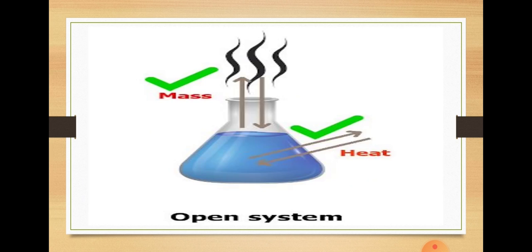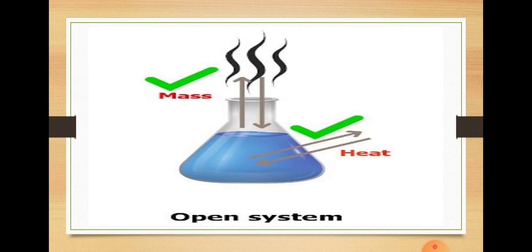What is an open system? It is a system which can exchange both energy and matter with the surrounding. For example, hot water in an open beaker. Here the conical flask is here, water is being heated, and it is an open flask.